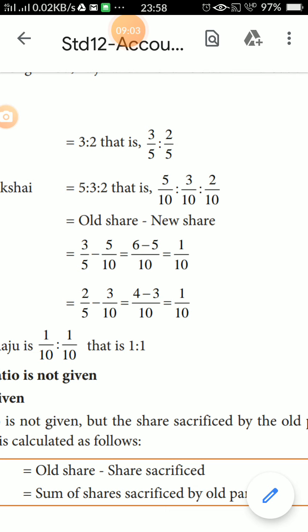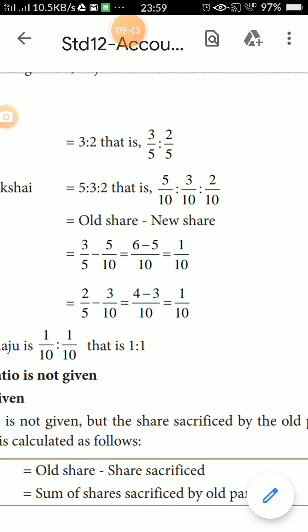That is the sacrificed ratio. Same procedure for Raju: old share is 2/5, new share is 3/10. For denominator 10, multiply by 2: 5 2s are 10, and 2 2s are 4. So 4/10 minus 3/10 is 1/10. The sacrificing ratio of Anbu and Raju is 1/10 to 1/10. The 10 cancels, so the ratio is 1:1.